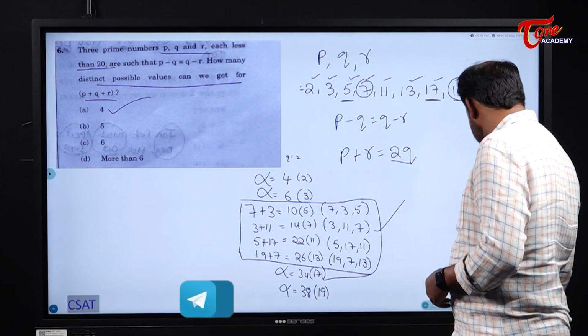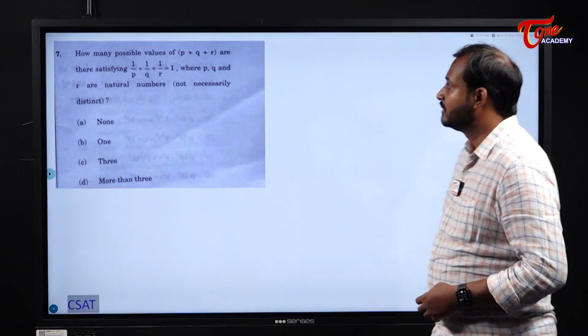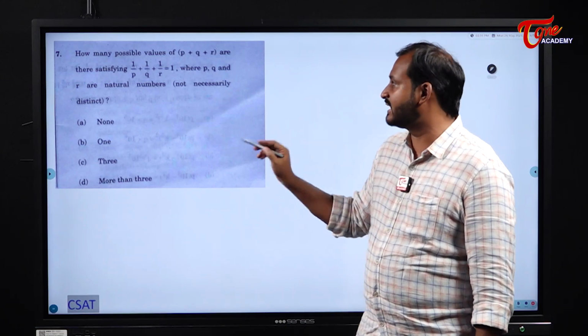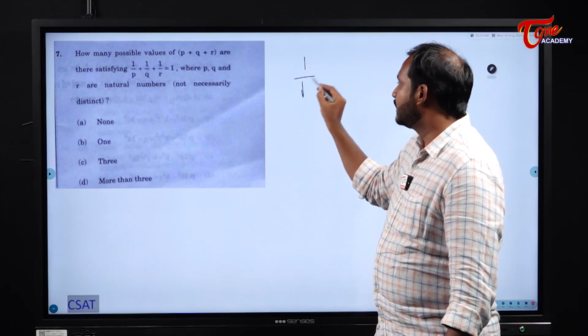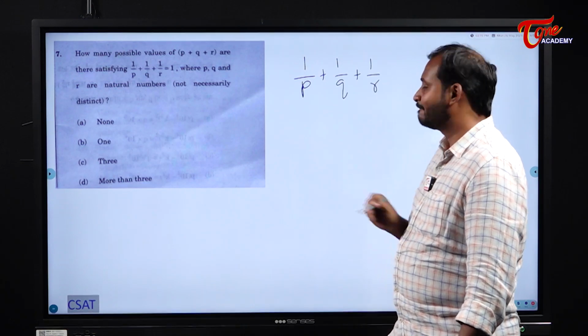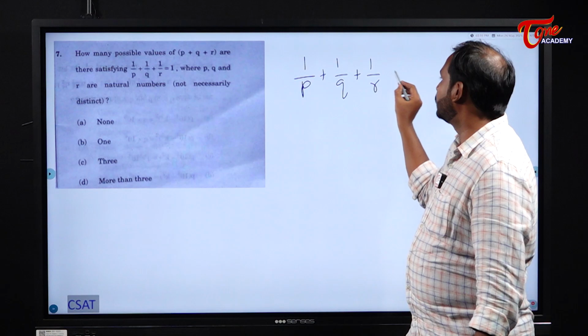Definitely these questions will take some time, students. Okay, next one. How many possible values of P plus Q plus R are satisfying the condition 1 by P plus 1 by Q plus 1 by R is equal to 1?